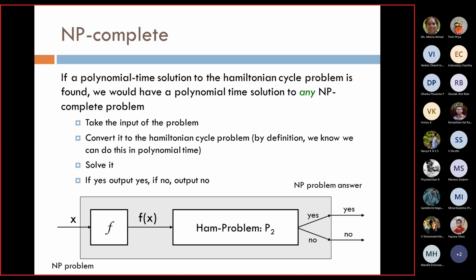So what will be the steps? Take the input of the problem, then convert it to the Hamiltonian cycle problem. By definition, we know we can do this in polynomial time. This is possible by definition of NP complete problems. Converting one NP complete problem to another NP complete problem is doable in polynomial time. Hamiltonian cycle is one of the examples. Then you solve it, because you have a solution for Hamiltonian cycle. If yes, then the output is yes. If no, then the output is no.